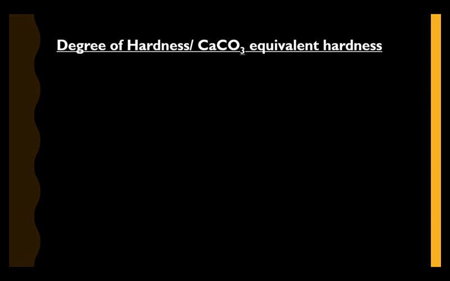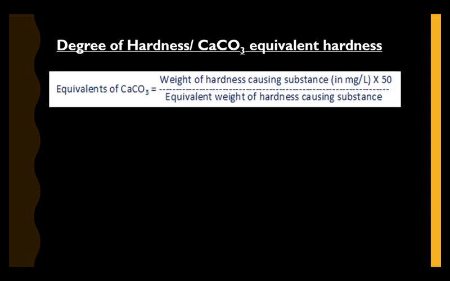How do we convert hardness caused by various salts into calcium carbonate equivalents of hardness? For that we have one mathematical formula, by which we can easily calculate hardness of water caused by various salts into calcium carbonate equivalent hardness. See, the equivalence of calcium carbonate is equal to weight of hardness causing substance in milligrams per liter into 50 by equivalent weight of hardness causing substance.